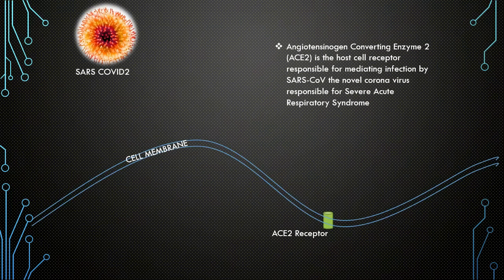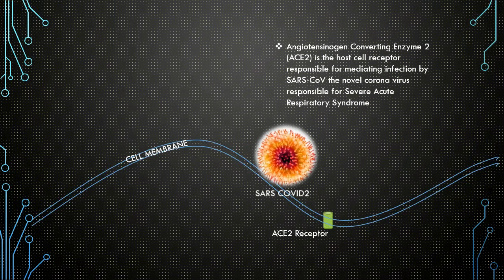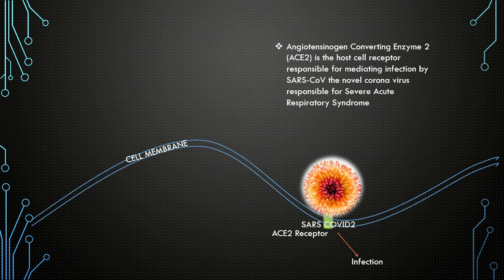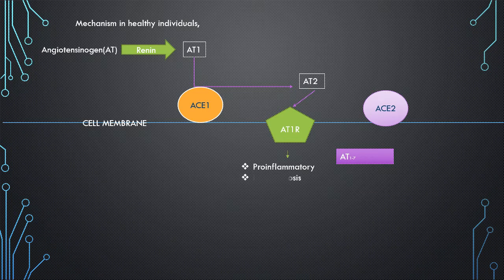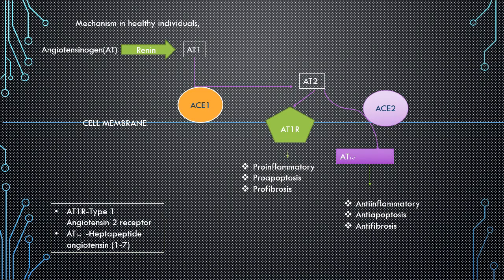The spike protein of the novel coronavirus attaches to the ACE2 receptor present on the host cell membrane, which is responsible for mediating infection. In healthy individuals, angiotensinogen is converted into angiotensin 1 with the help of the hormone renin. Then this AT1 is converted into AT2 with the help of angiotensin converting enzyme 1 present in the cell membrane.